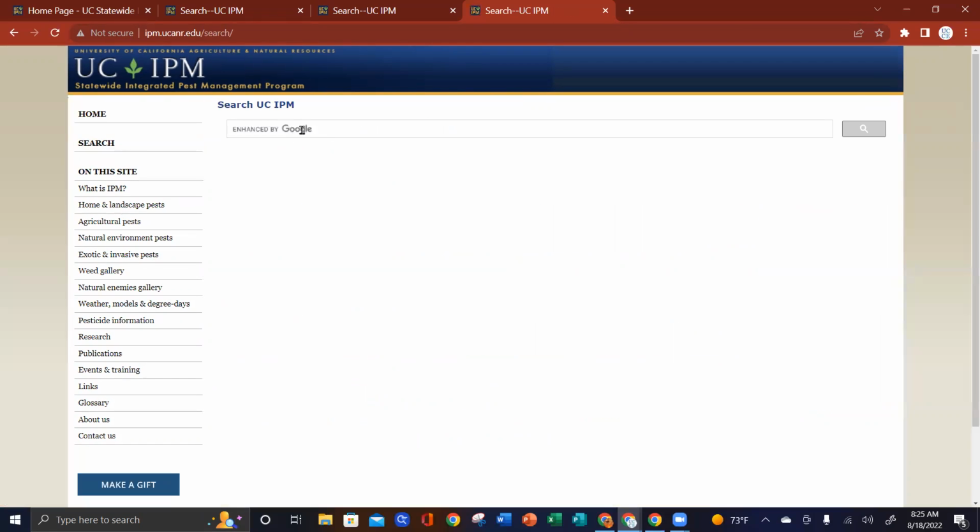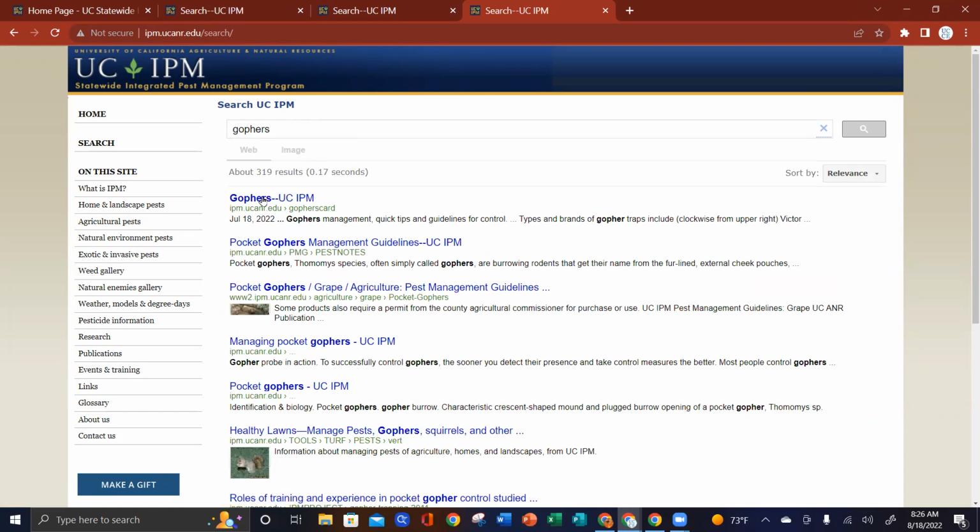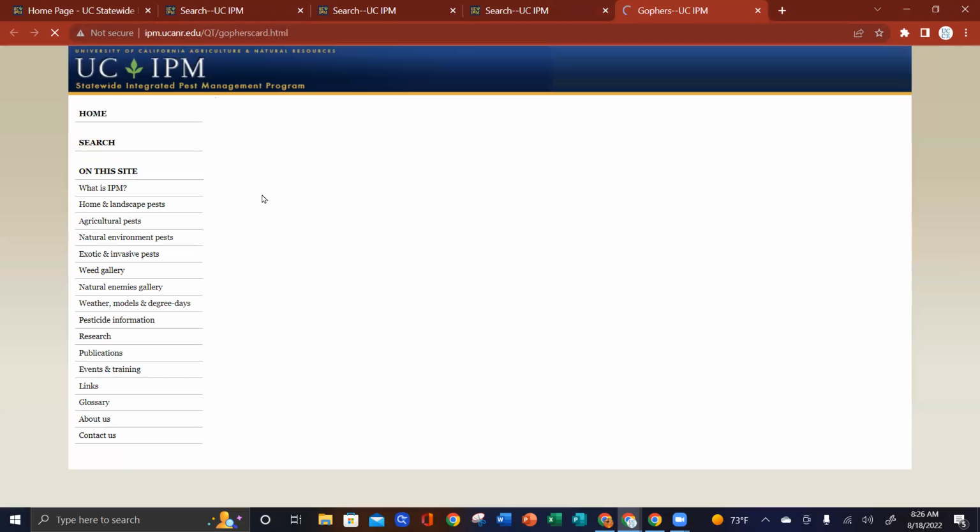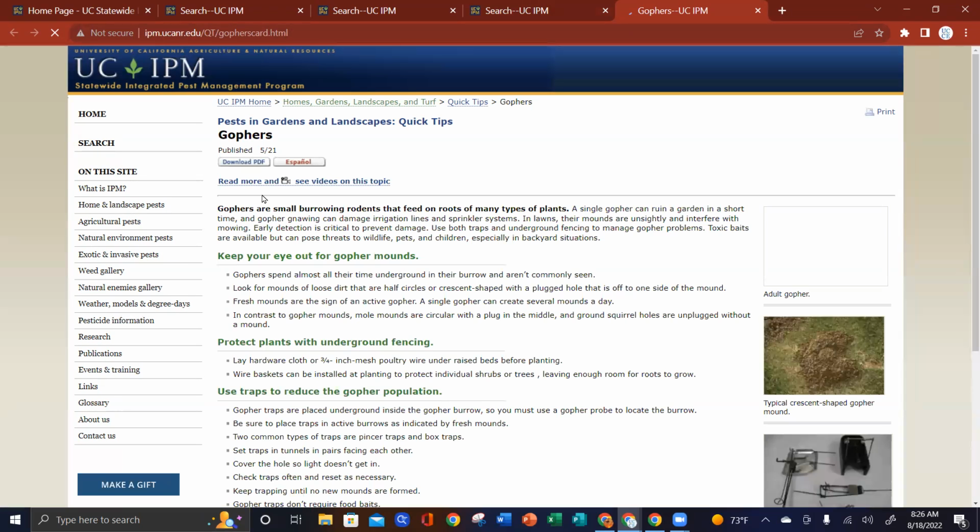So maybe we want to look up gophers. And so you've got gophers. They also have pocket gophers, a few different types of gophers. And here is the quick tip for your gophers. So I just want to show you real quick. There's a few other things. There's a great diagnostic tool that I'll show you in another video. But that is how to use the UC IPM page.